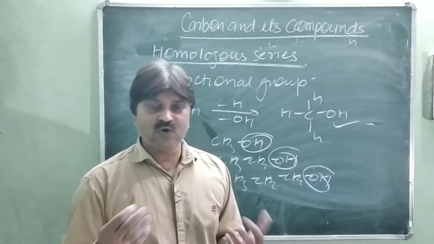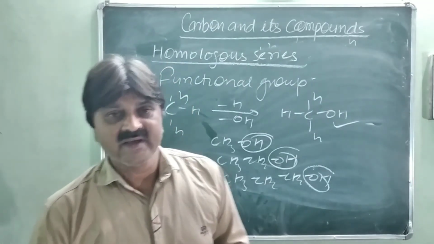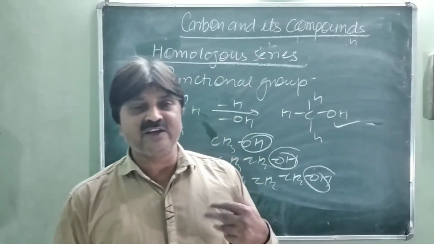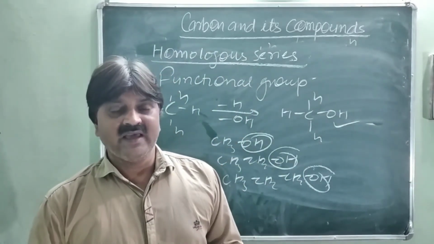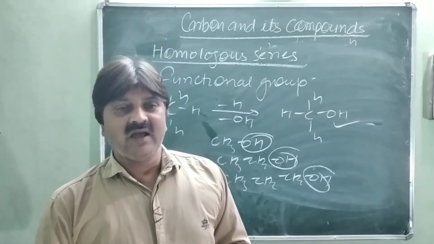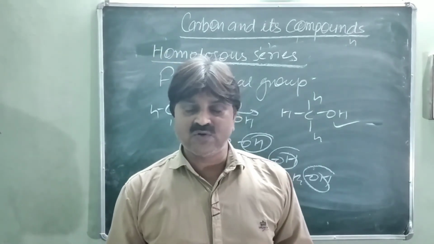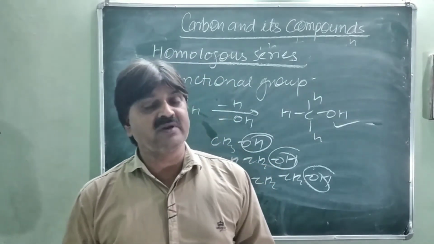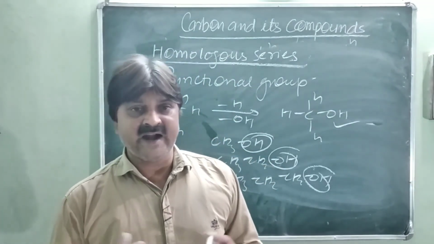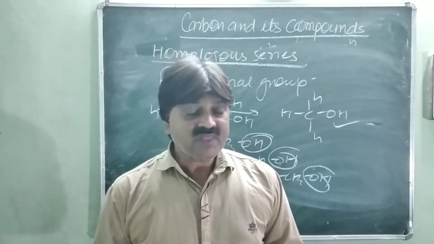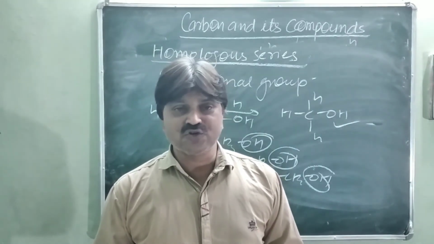Alcohol has the functional group OH, alkane has single bonds, alkene has a double bond, alkyne has a triple bond, halide is the halogen group: fluorine, chlorine, bromine, iodine. Aldehyde has the CHO group, and the carboxylic acid has the COOH group.